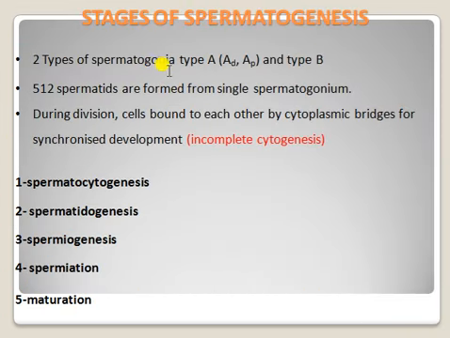There are two types of spermatogonial cells, and they produce sperm through the process of spermatogenesis.